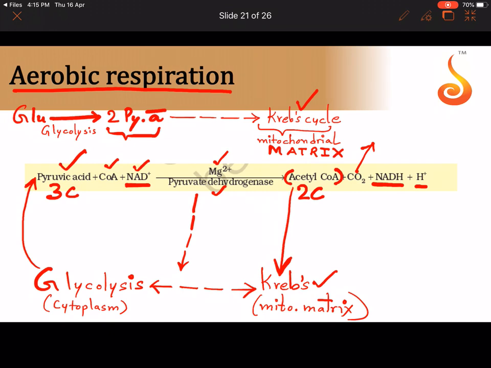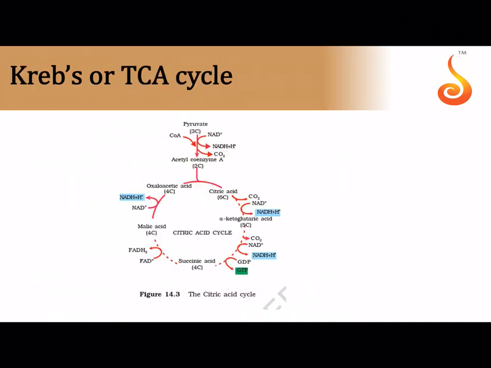So this acts as a bridge between glycolysis and Krebs cycle. Now again you can see the Krebs cycle over here. In many books they consider this first bridging pathway as a part of Krebs cycle, so that's why they have given it here as it is. We saw that the 3-carbon pyruvic acid is converted to 2-carbon acetyl coenzyme A in the presence of